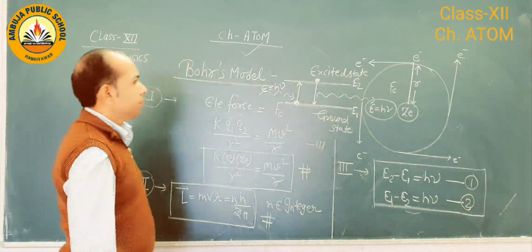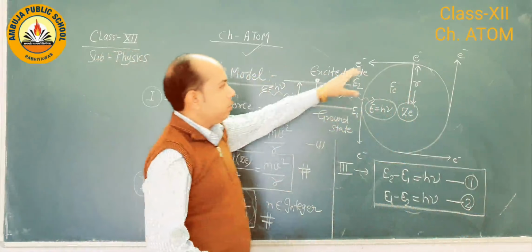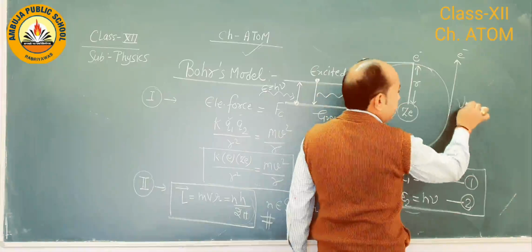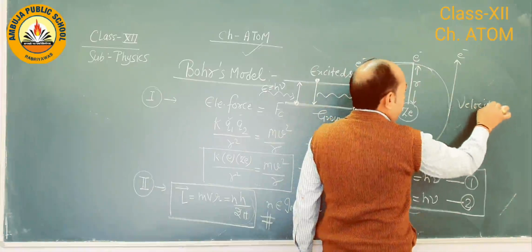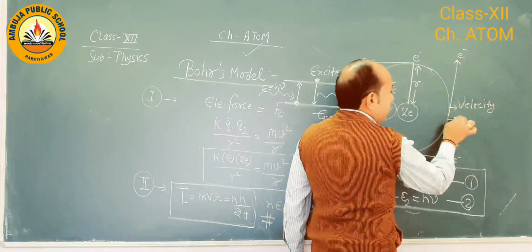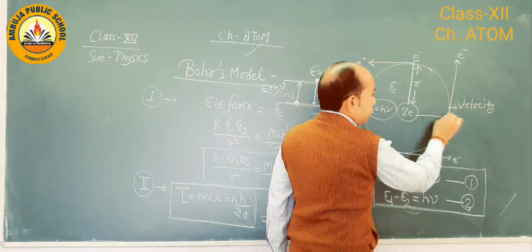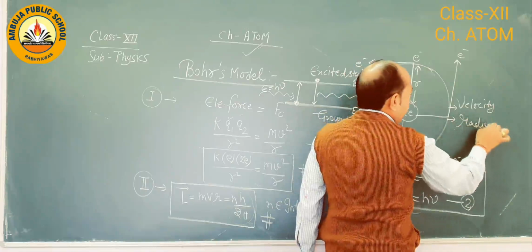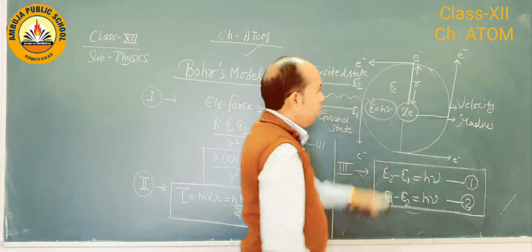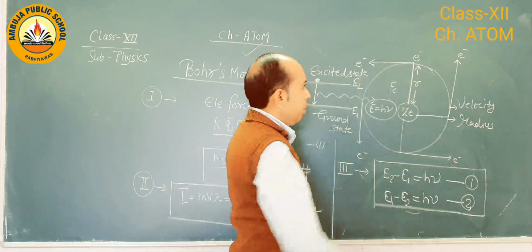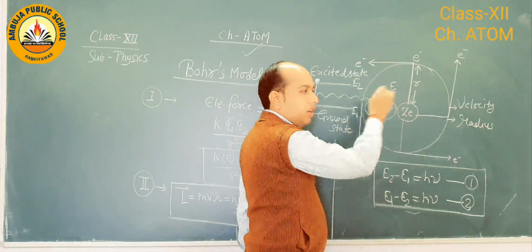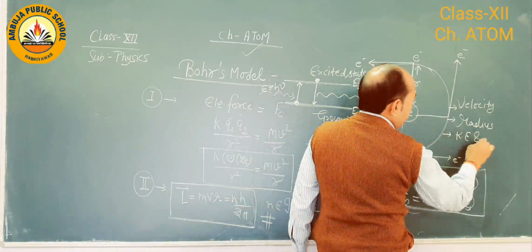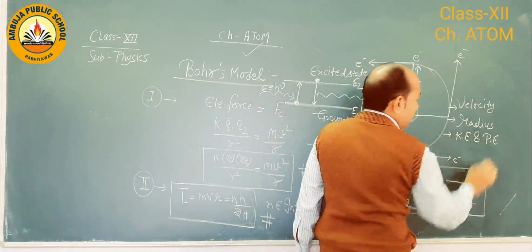scientist Bohr calculated, when an electron revolves around the nucleus, first the velocity. Second, how much is the radius of the orbit. Third, during the motion of the electron, how much kinetic energy and potential energy the electron has.